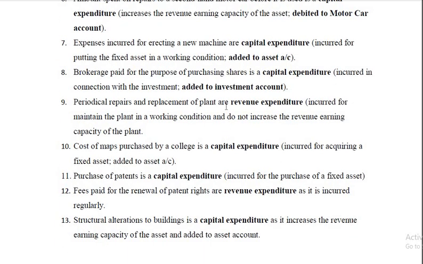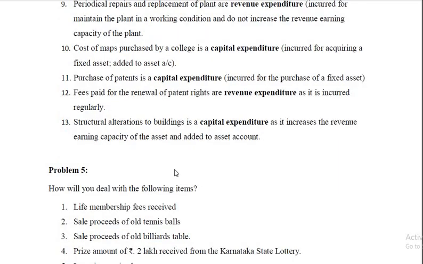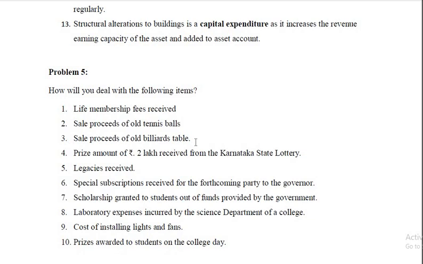Periodical repairs and replacement of plant is revenue expenditure incurred for maintaining the plant in a working condition, and it does not increase the revenue earning capacity of the plant. Cost of maps purchased by a college is a capital expenditure incurred for acquiring a fixed asset. Purchase of patents, capital expenditure. Fees paid for the renewal of the patent rights, revenue expenditure incurred regularly. Structural alteration to a building is a capital expenditure as it increases the earning capacity of the asset, and is added to the asset account.